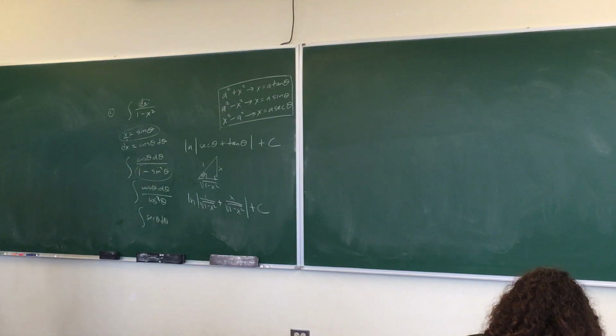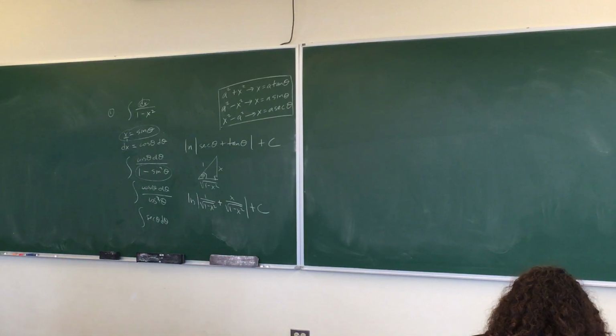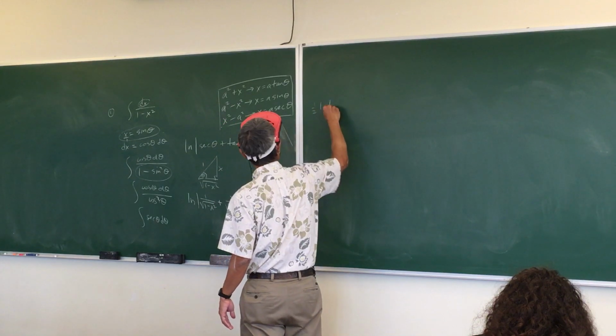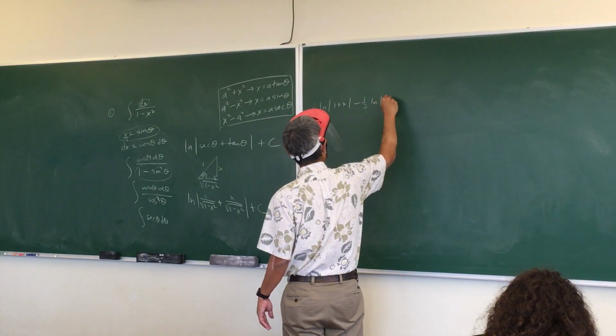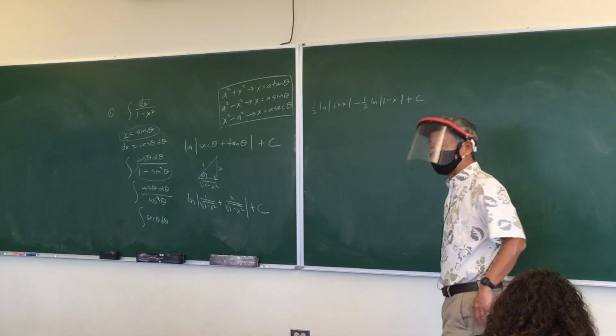However, this problem was the same problem we had on partial fractions, and I want to go back to it, because it says compare. That's why I'm doing it, because I'm not sure if some of you would even compare it. So compare, what problem was that? That was problem 1C. So what is the answer for problem 1C? Let's write that down. So when you did it the partial fractions way, this is the answer you got. It came out to 1/2 natural log absolute value 1 plus x minus 1/2 natural log absolute value 1 minus x plus c. That doesn't look the same, Mr. Park. It is the same.